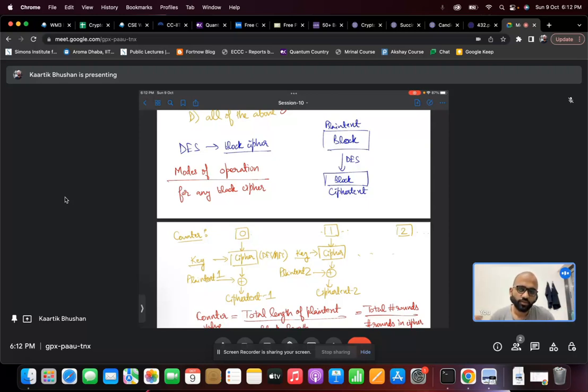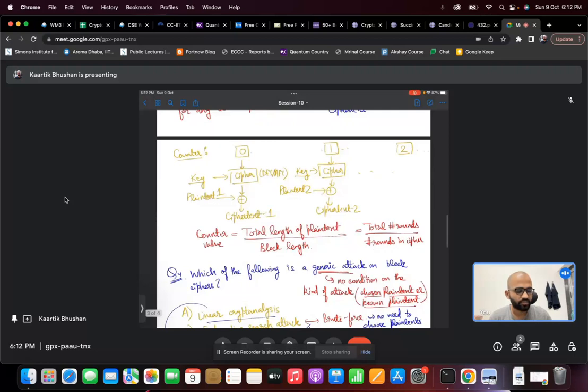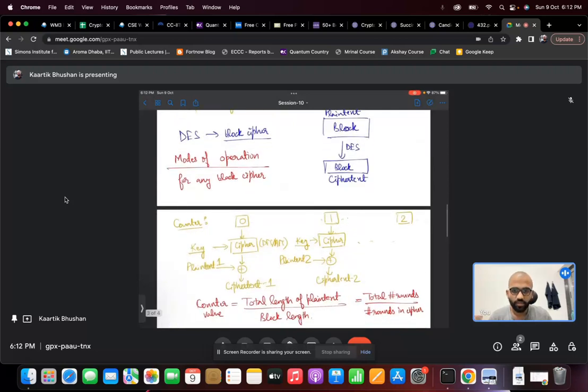So the way to do that is what's called modes of operation, right? For example, one mode of operation is this counter mode. What do we do in this counter mode? We have a counter, and for each block we keep incrementing the counter. So for the first block the counter value is 0, for the second it's 1, and so on, right?